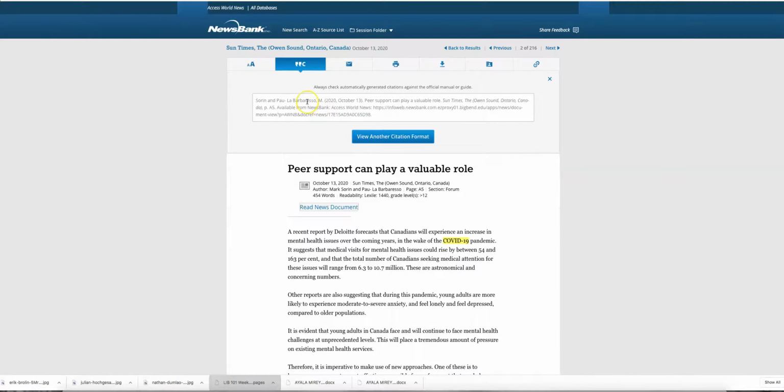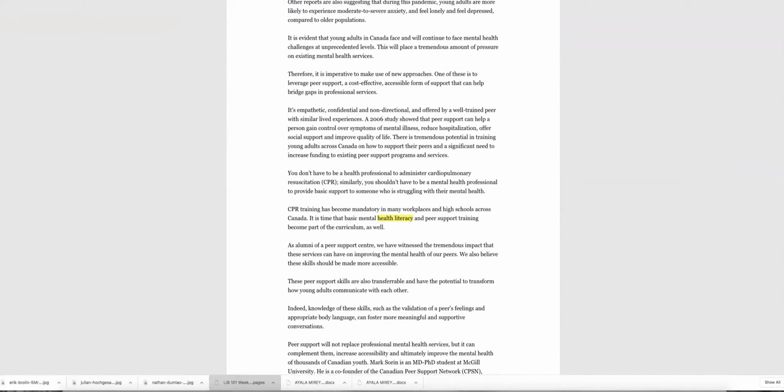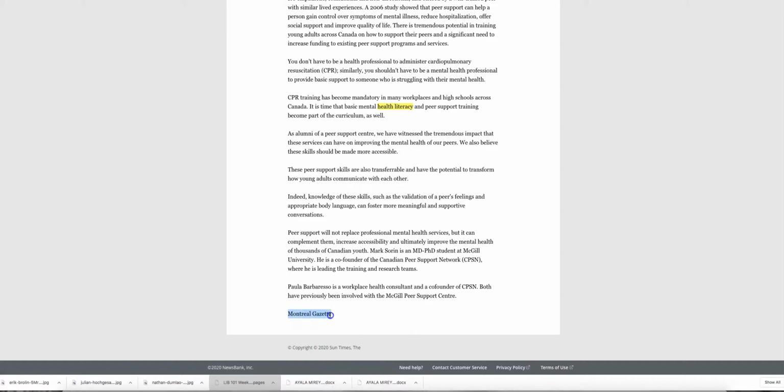The rule for this is to copy and correct. For instance, copy all this, but we'd have to go to an APA style guide to make sure this is in the appropriate order. Another thing you need to do is make sure you have all this information. It tells us the page numbers, the word count, and everything we might need. But one of our most important things, of course, will be the title, the publication date, the author, if there is an author. If there's not an author, it will be the newspaper itself.